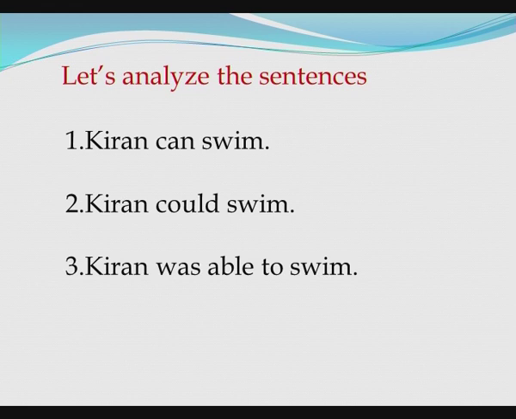Consider these sentences. Kiran can swim and Kiran could swim, Kiran was able to swim. The first sentence, Kiran can swim, talks about ability and Kiran has the ability to swim. The second sentence, Kiran could swim, talks about past ability. We may understand that now Kiran may not be able to swim, whereas third sentence, Kiran was able to swim refers to past action.